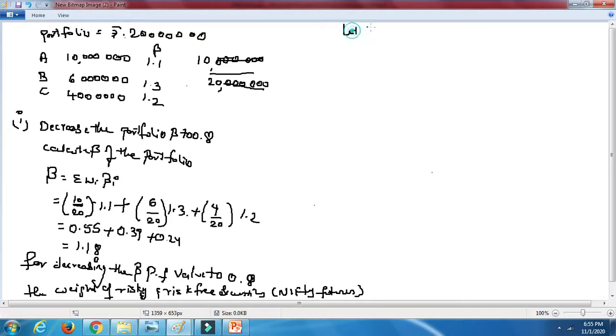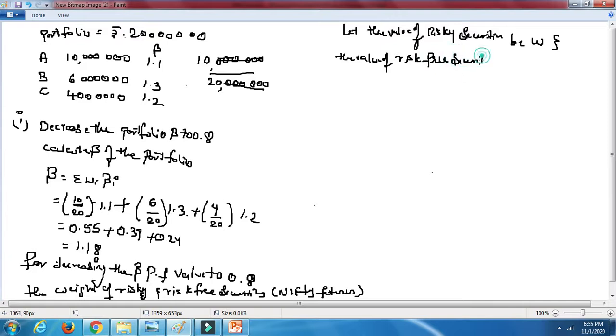So let the value of risky securities be W, and the value of risk-free securities be 1 minus W. Okay, so that is how we have taken the weights. Now 0.8 is the portfolio beta value.